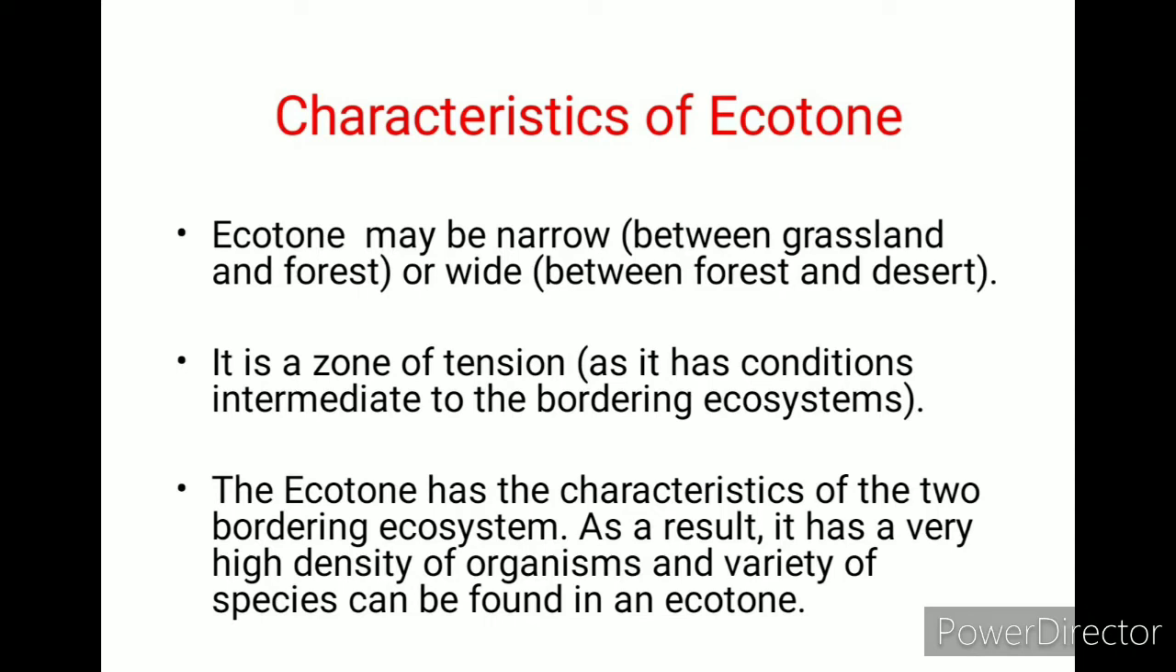Characteristics of ecotone. An ecotone may be narrow, as between grassland and forest, or it may be wide, as in the case of the zone between forest and desert. It is a zone of tension as it has conditions intermediate to the bordering ecosystems. The ecotone has the characteristics of the two bordering ecosystems. As a result, it has a very high density of organisms